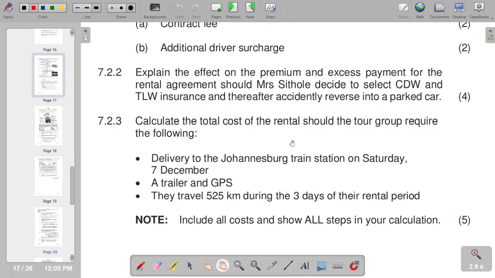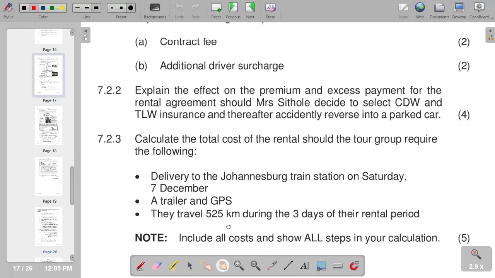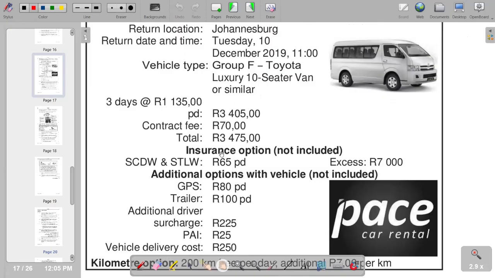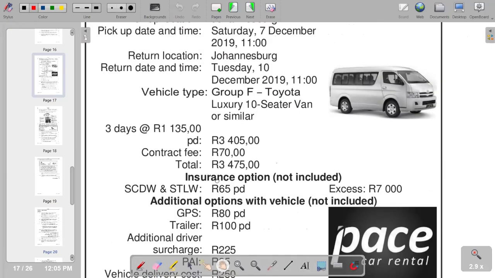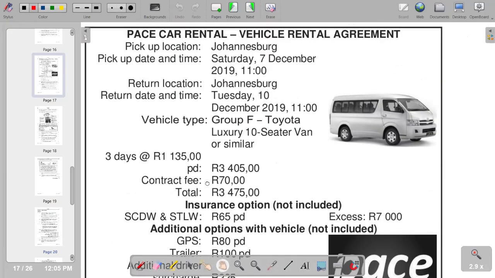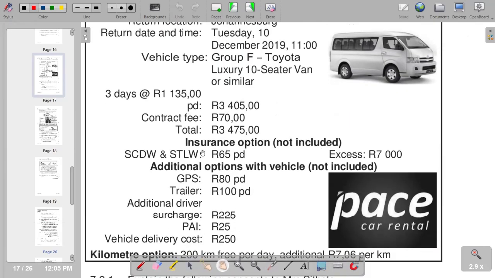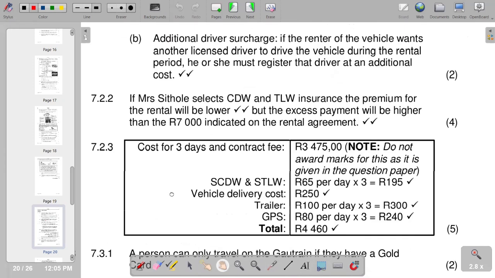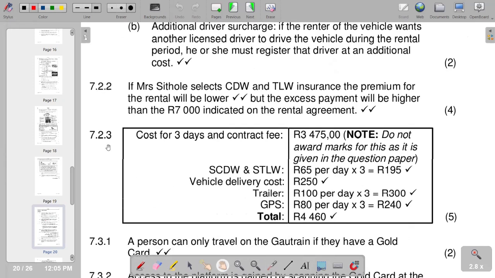So basically, these are the calculations that you are going to derive from the information that you are given on this part. So these are the calculations that you're supposed to come up with for 7.2.3.